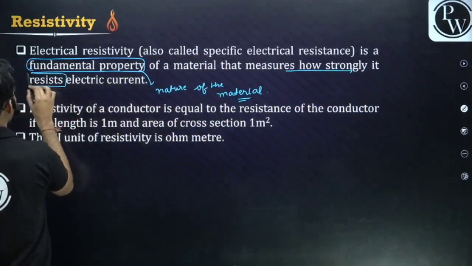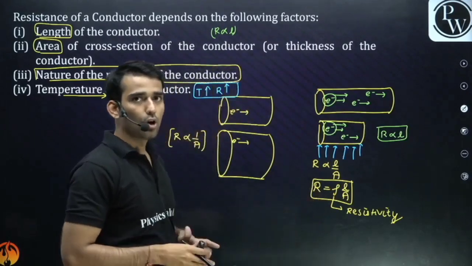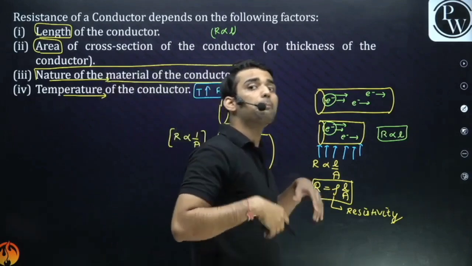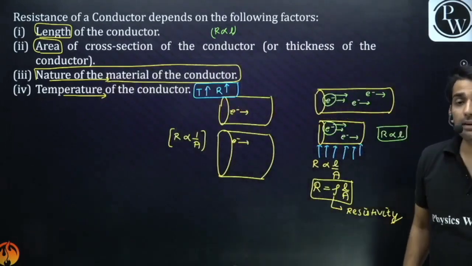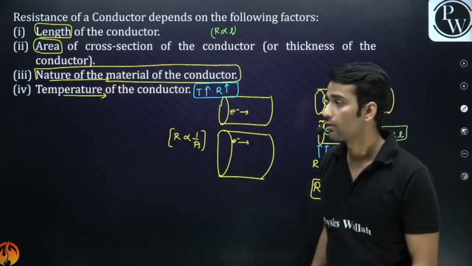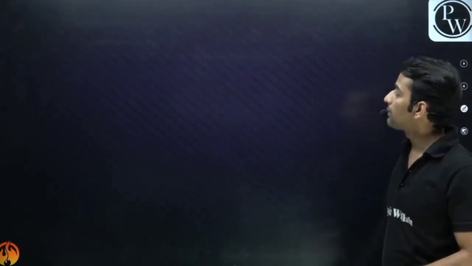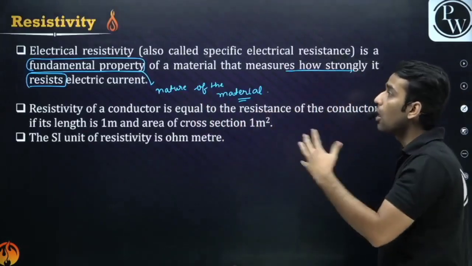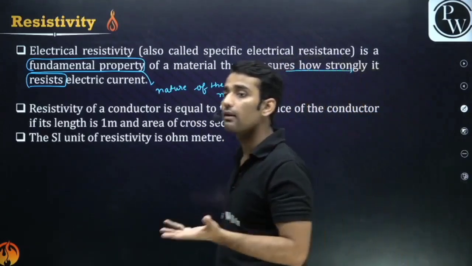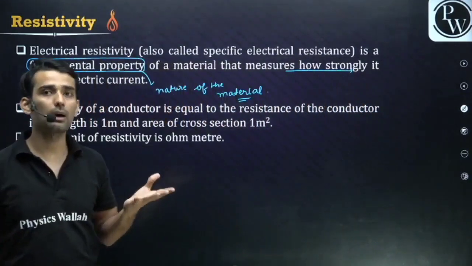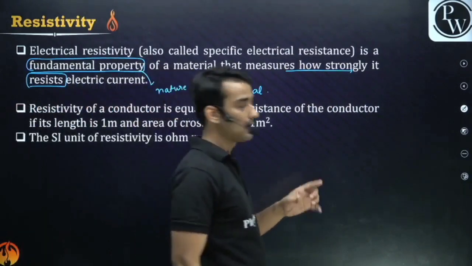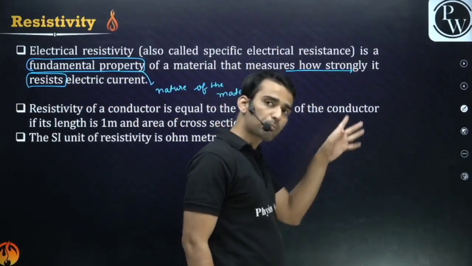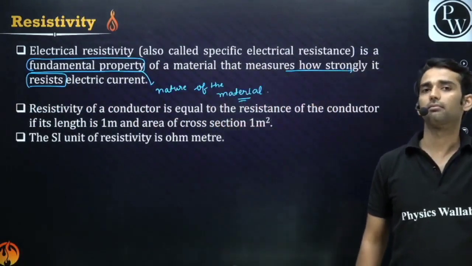More resistivity means more resistance. Resistance is the property by which it will oppose the motion, but resistivity measures how strongly it will oppose the current.